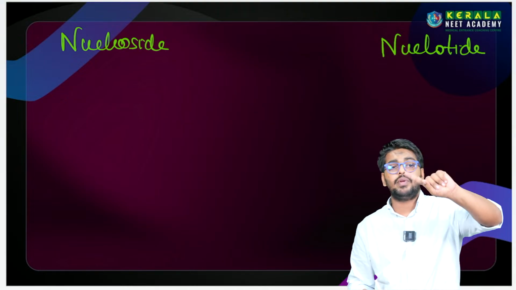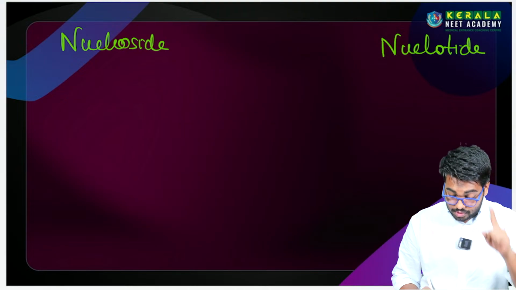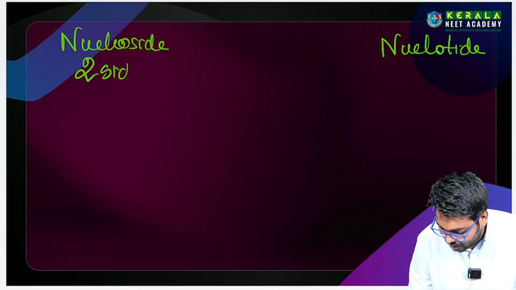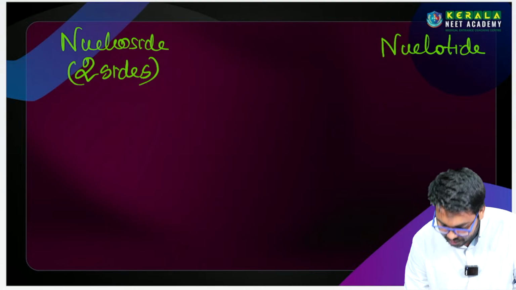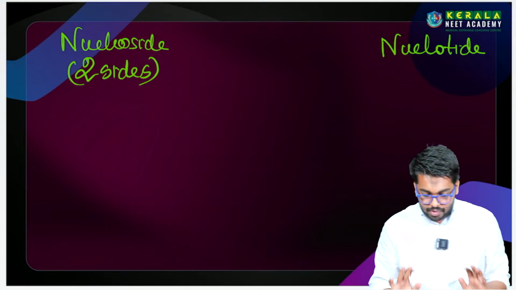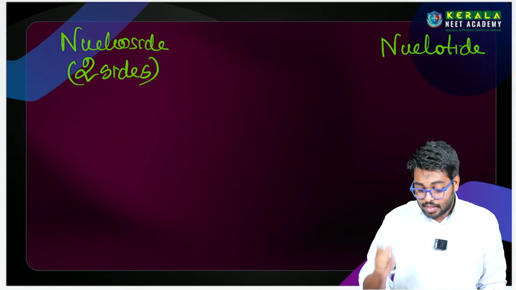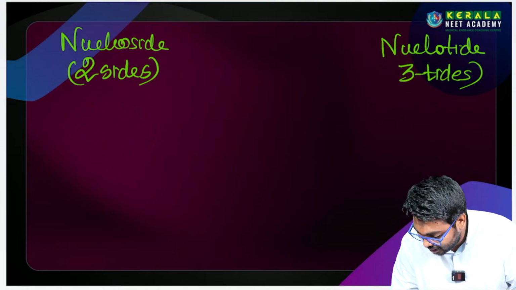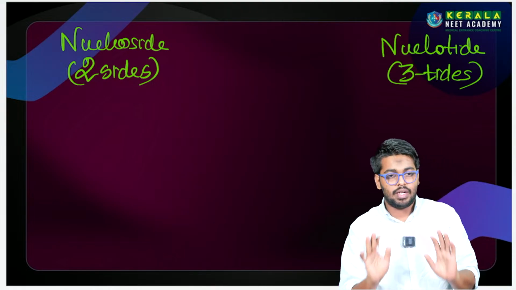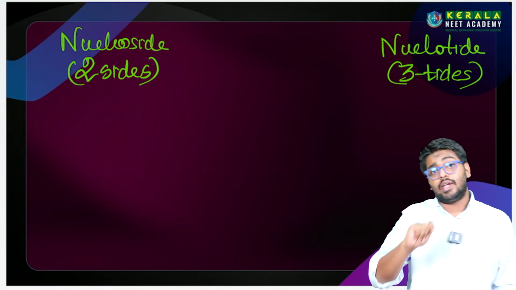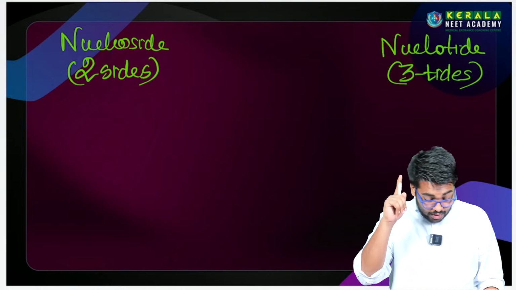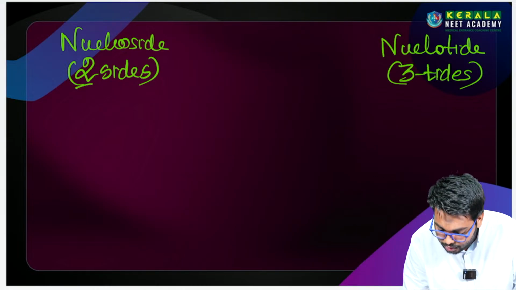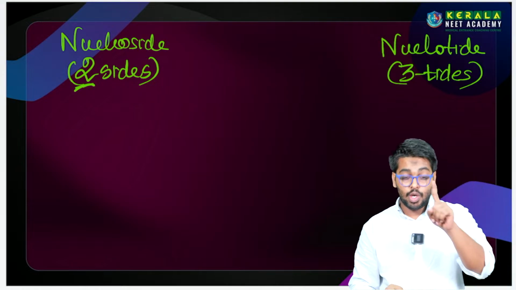So what is the difference between nucleoside and nucleotide? We can write it as "two sides" and "three tides", which is my abbreviation. Two sides and three tides. Two sides means they will have two components.